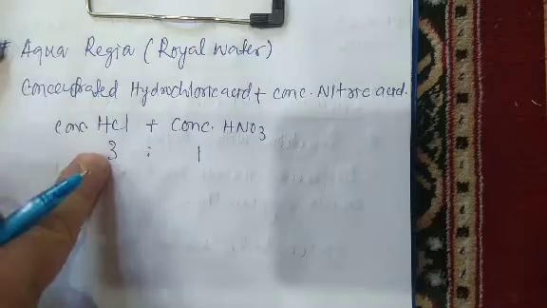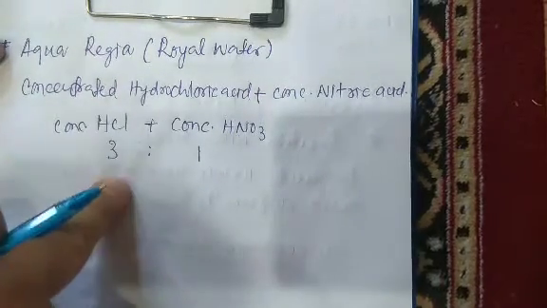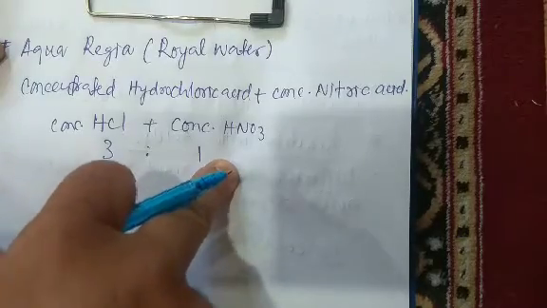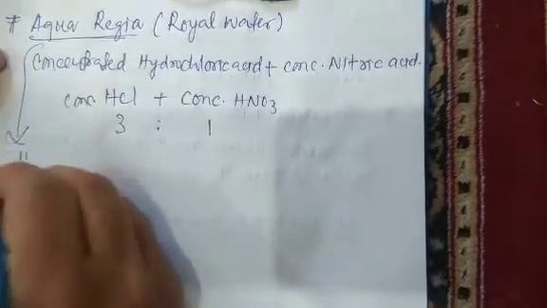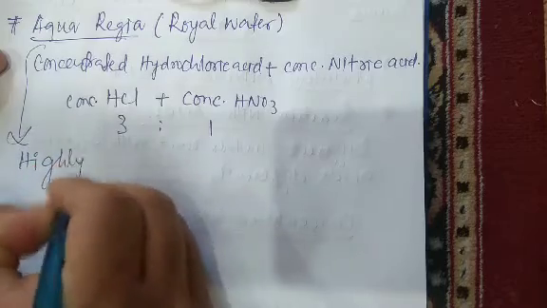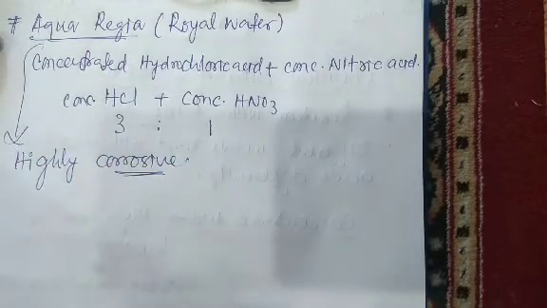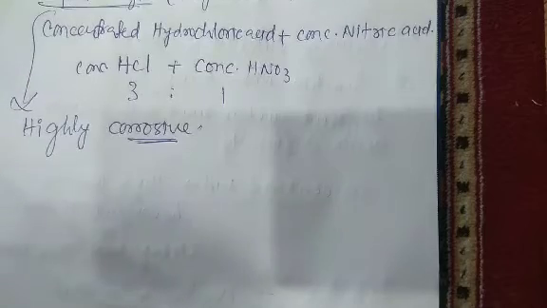That is, 3/4 of this royal water is HCl and 1/4 is HNO3. It is highly corrosive. It corrodes metals very easily.